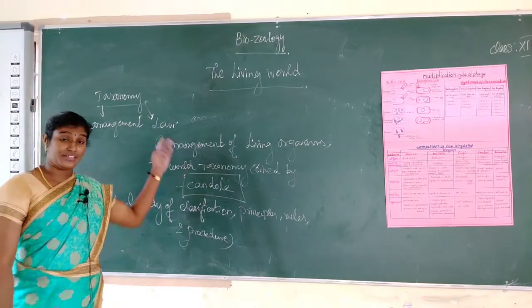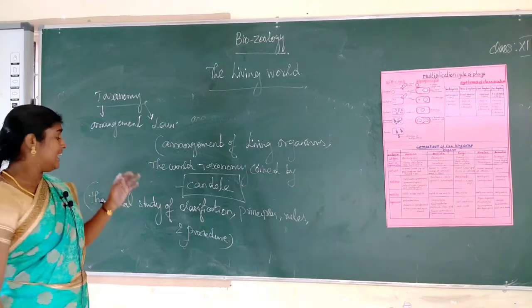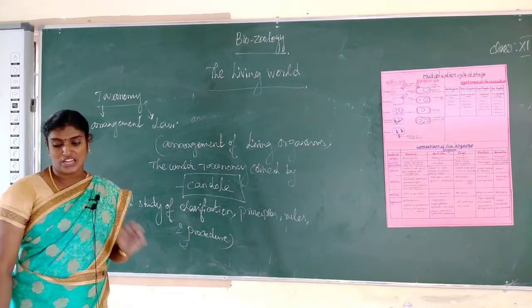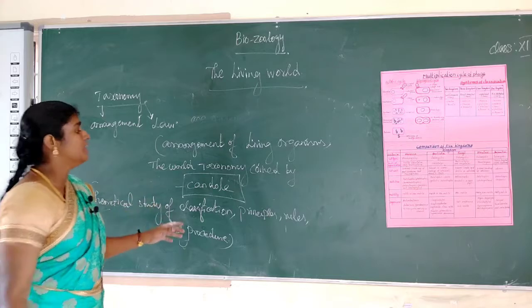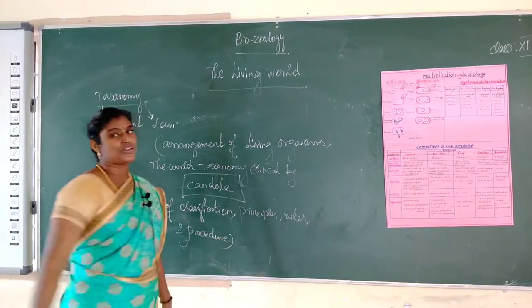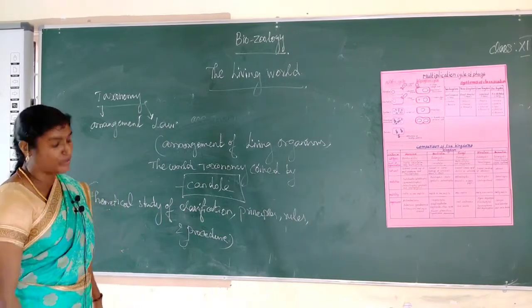What is taxonomy? Taxonomy is the theoretical study of classification, with well-defined basic principles, rules and procedures.